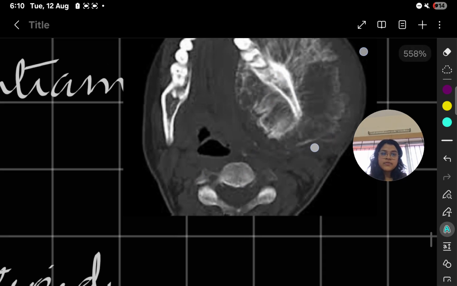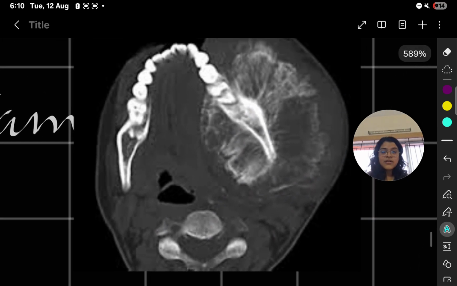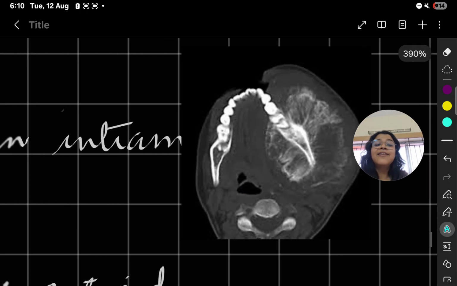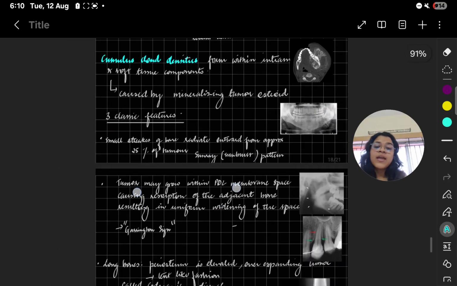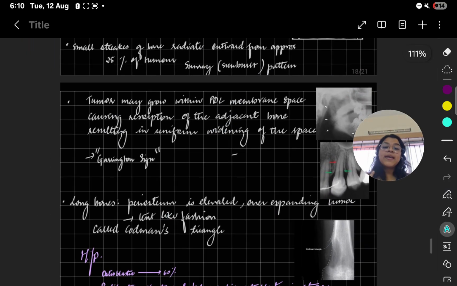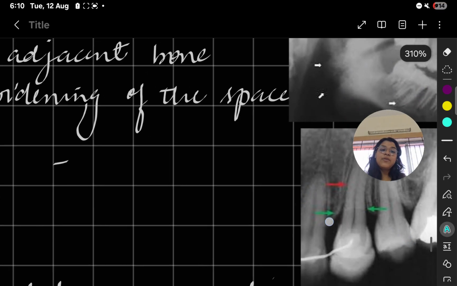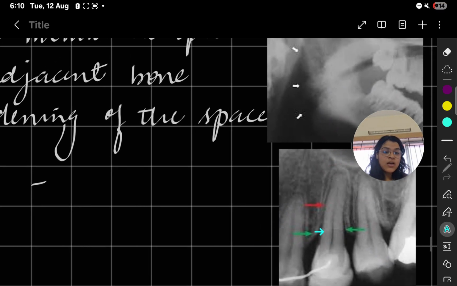Look at this one. Can you appreciate it? I have taken effort to search this. Okay, this is sun ray appearance, number 1. The second one: the tumor may grow within the PDL space and widen the PDL space. There is a clear widening of the PDL space in this photo. Can you appreciate this one? Widening of the PDL space.